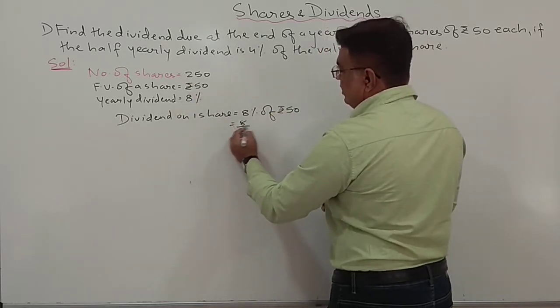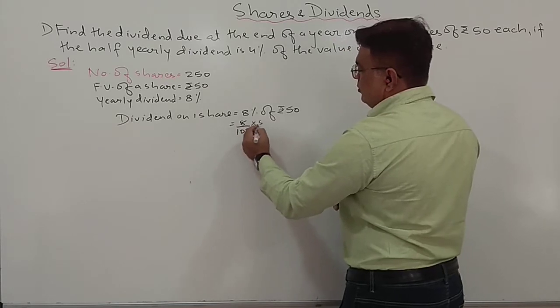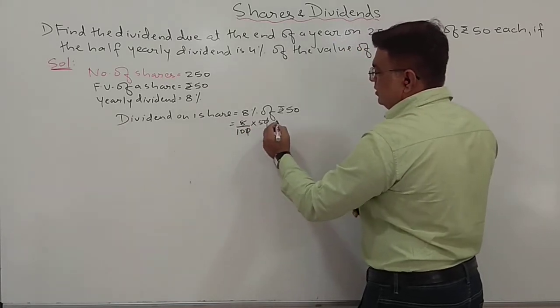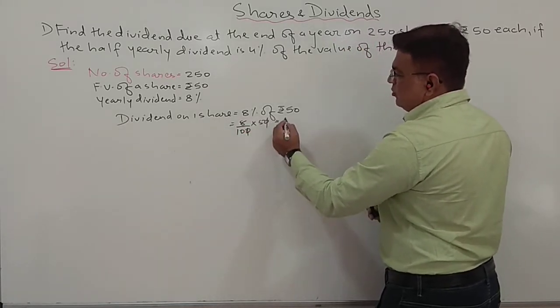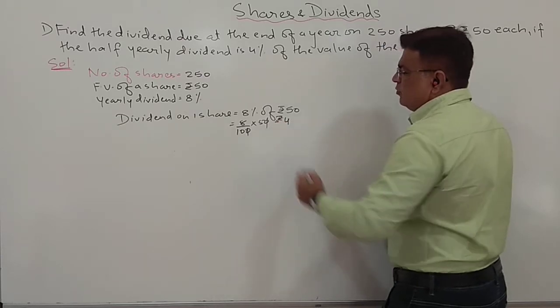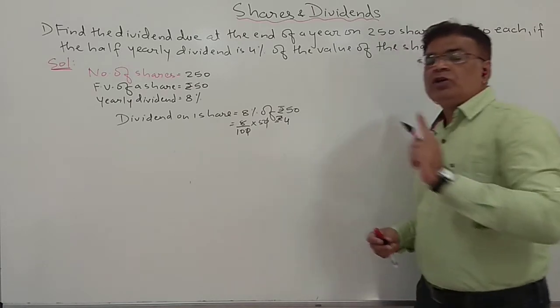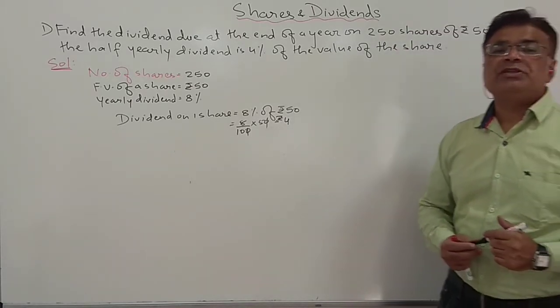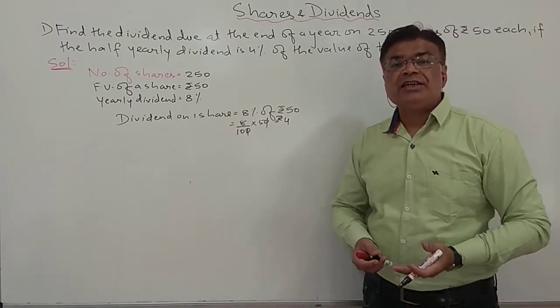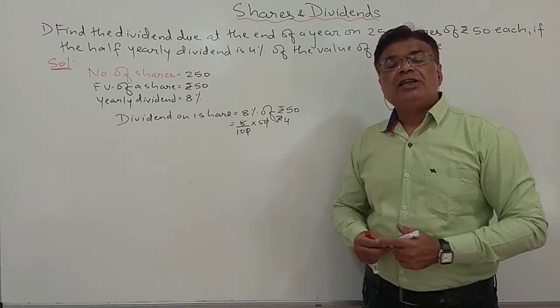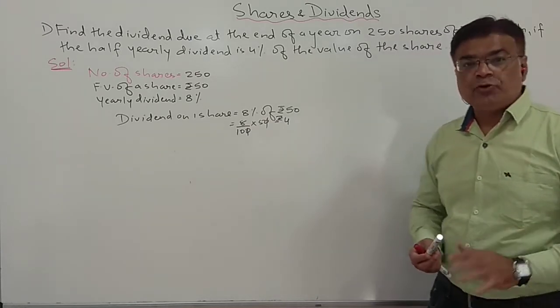So it will be 8 upon 100 into 50. So 8 5s are 40, so ₹4. So on one share I am getting a dividend of ₹4. That is my income. I can also say the income. So on one share I am getting an income of ₹4.